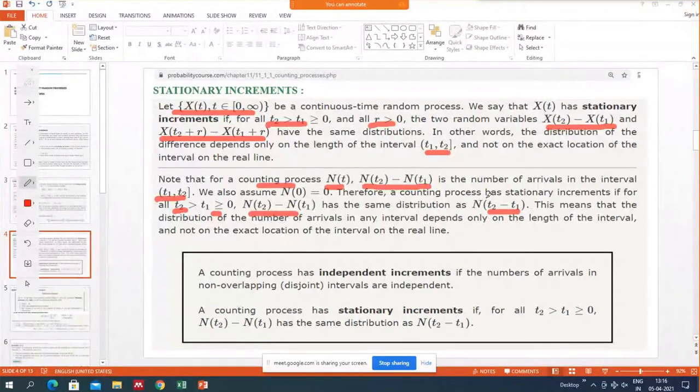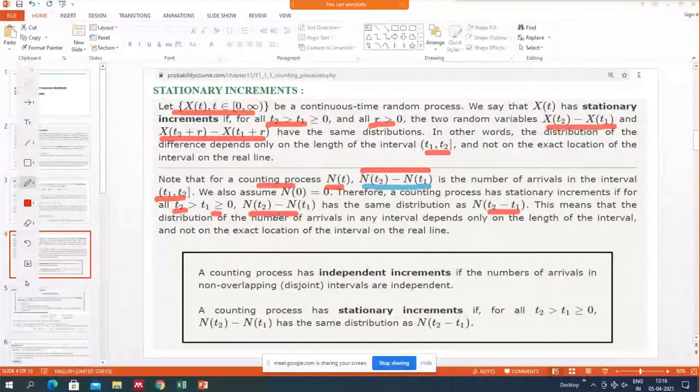this is the third condition of the counting process: the number of arrivals in the difference N(t2) minus N(t1) is equal to the number of arrivals in the interval t1 to t2.